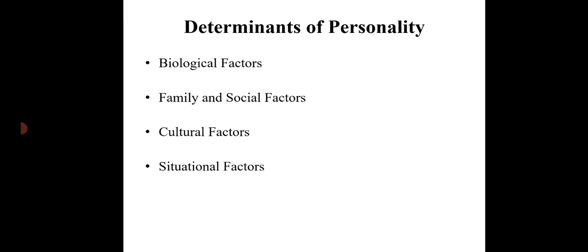Then the next one is cultural factors. The cultural environment within which a person is brought up, the culture in which the upbringing of that particular child has been done, cultivates some kind of qualities in a person. So these different cultural factors shape the personality of a person, and then it is transmitted from one generation to the next generation. Okay, now as far as Indian culture is considered, we have social tolerance. This is the quality which is imbibed in us right from childhood.